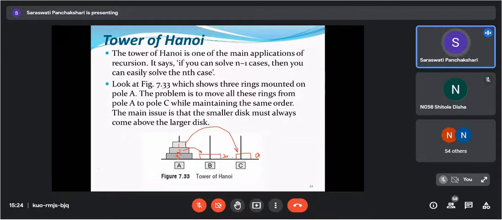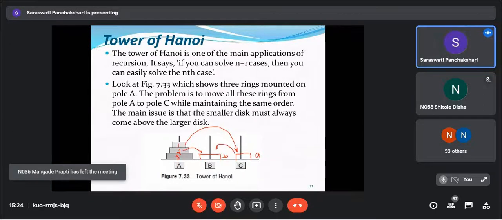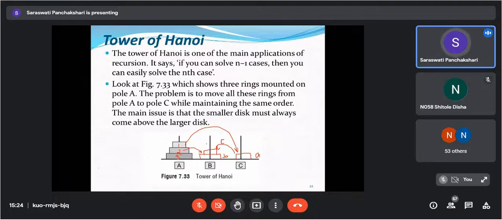Now what will be my C step? Again, I will move disk 1 onto disk 2, on pole B. So this is your step number 3, C. Now this pole will remain empty, and then I can move the third disk onto pole C. Getting everyone? This will be my third disk, like this I'm going to move.